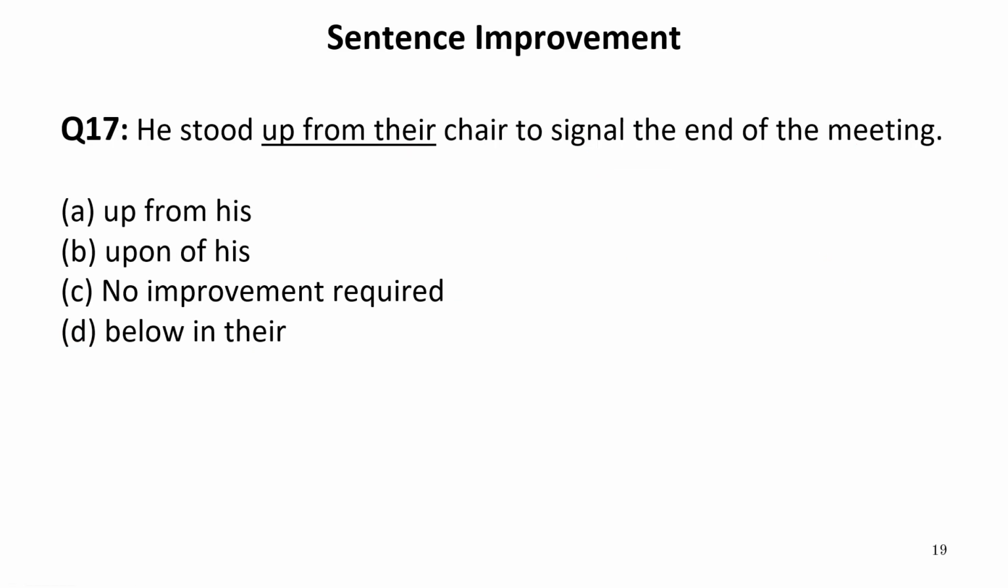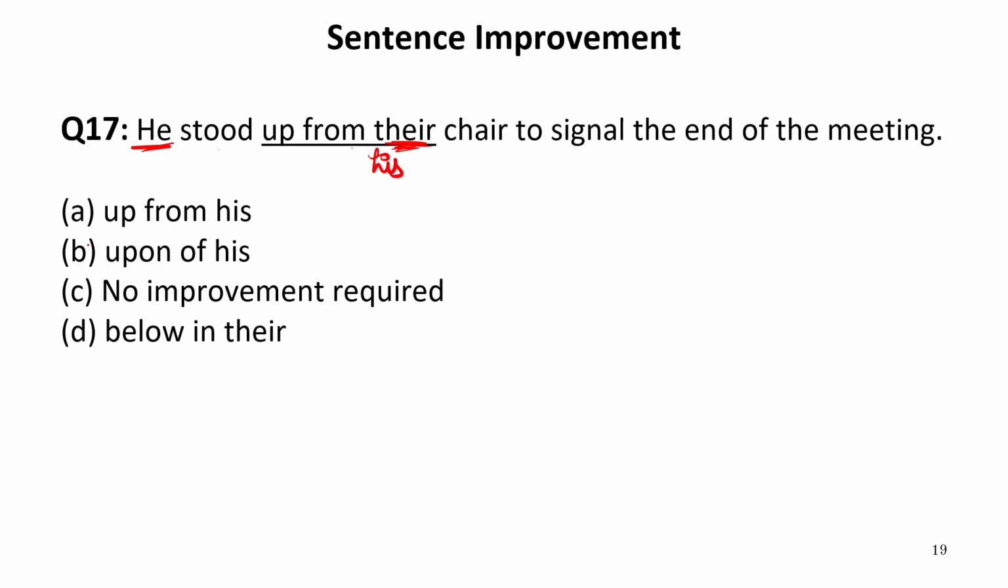Now let us move to the next one. He stood up from their chair to signal the end of the meeting. Now let us read this part of the sentence. He stood up from there. Now it is written there, but the subject is he. Now the subject is singular and there is used for plural. For he, we use his as possessive case.